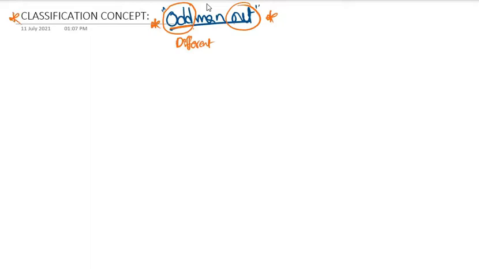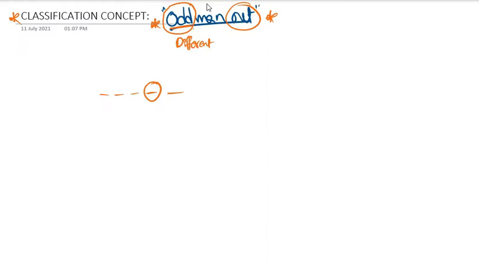So we have to classify the given things, and find the one which does not belong to that group. Generally, the question will be like this: five elements are given. Four of the following are similar in a certain way, and so form a group. The one which does not belong to that group is... Got it? So that is nothing but odd man out, or we can say classification also.